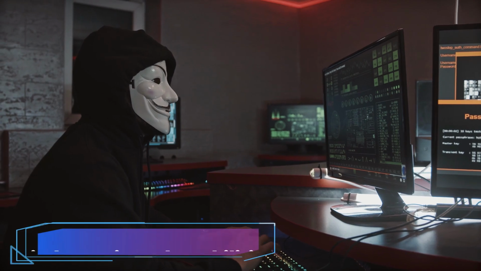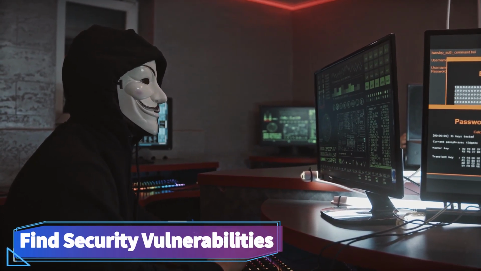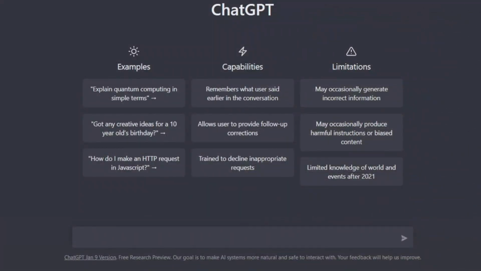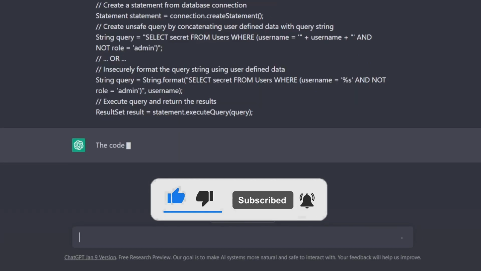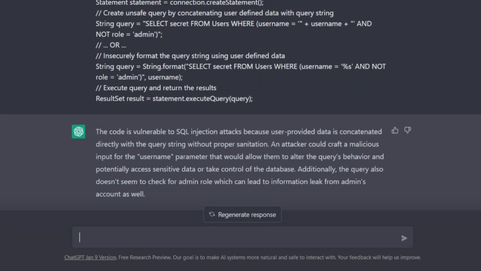Just like finding a bug, you can actually find security vulnerabilities using this bot. Let's use an example code with vulnerabilities to check with the bot. Find security vulnerabilities in the below code. So now ChatGPT tells you what kind of attacks the code is vulnerable to, why it is vulnerable, how the attacker could impose an attack, and what the attacker could gain from it.